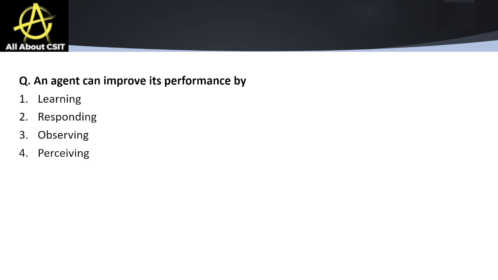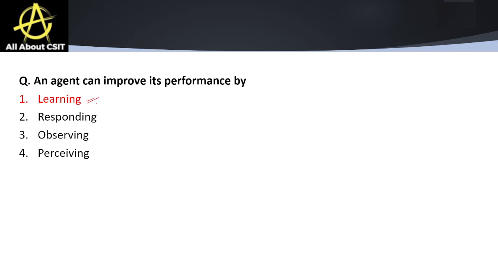An agent can improve its performance by, in computer science AI, we have already discussed about agents. So agents can improve their performance by learning, responding, observing or perceiving. So yes, they can improve their performance by learning.